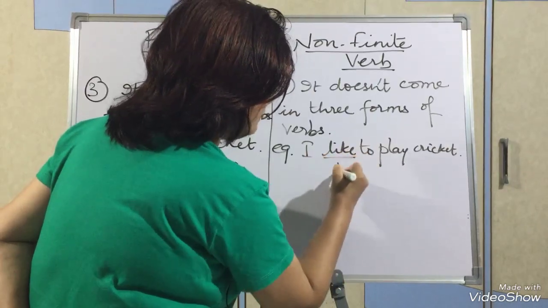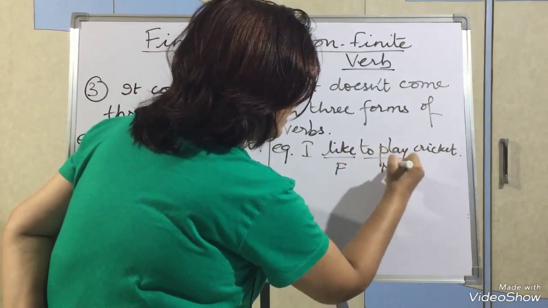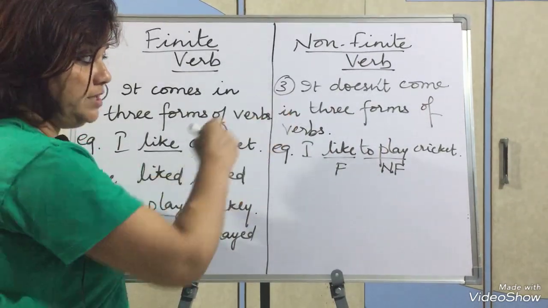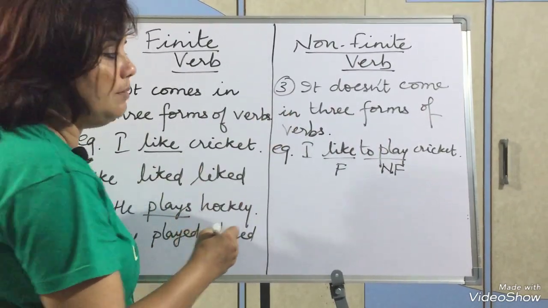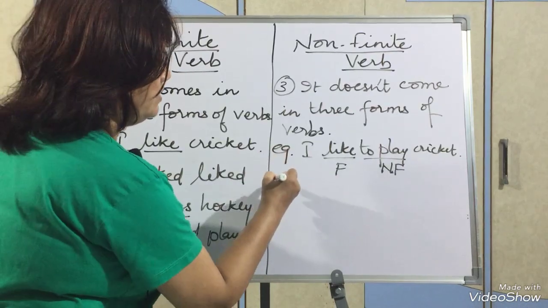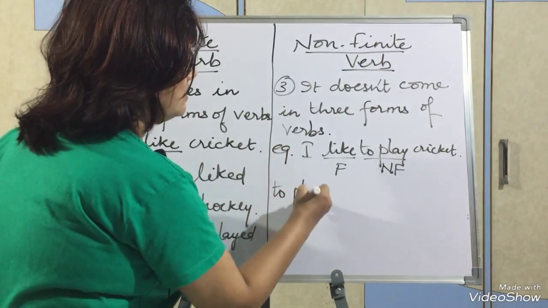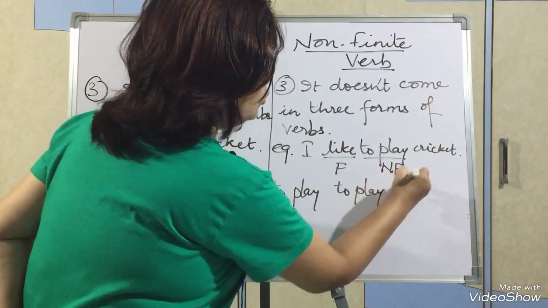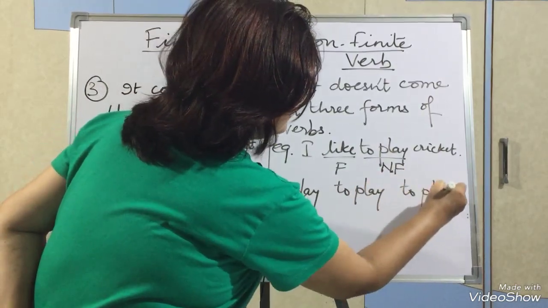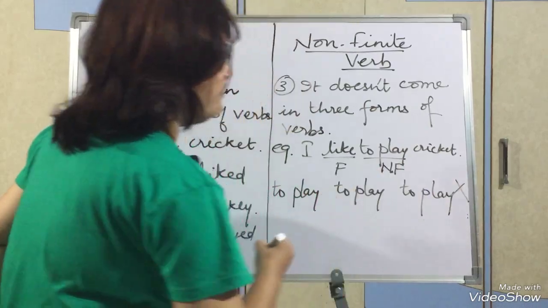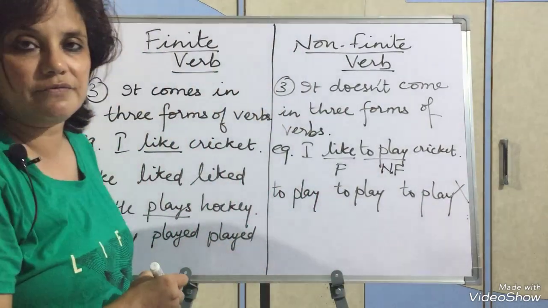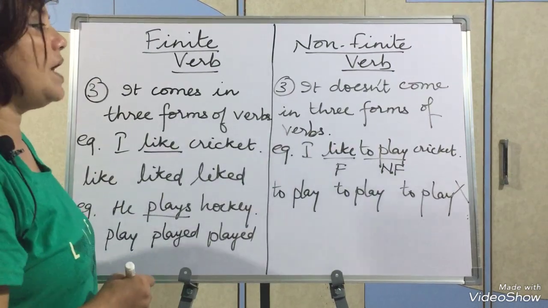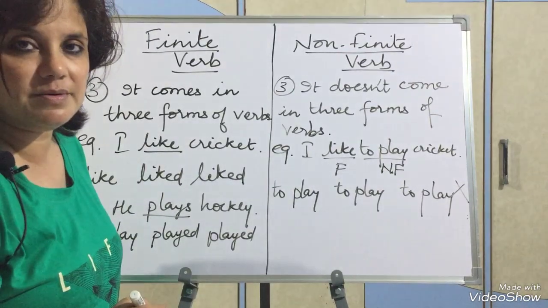Here this was a finite verb and this was a non-finite verb. Now what I want to say by this point is that it does not come in three forms of verb. It means you have never seen three forms like this: to play, to play, to play. Have you ever seen? No. So it never comes in three forms of verb. This is the third major difference between finite verb and non-finite verb.